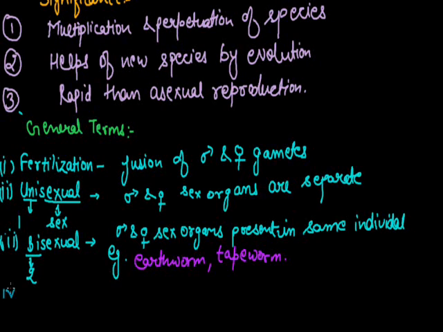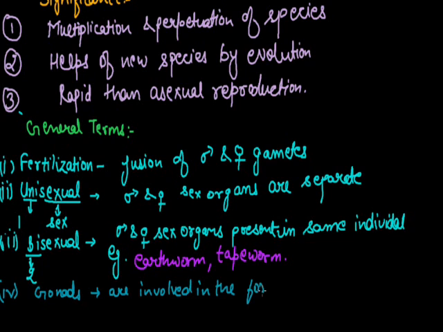Now the fourth one is gonads. Gonads are organs which are involved in the formation of gametes. The male gonad is the testis and the female gonad is the ovary, which are responsible for the formation of gametes.